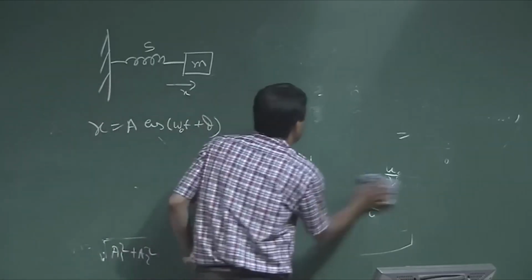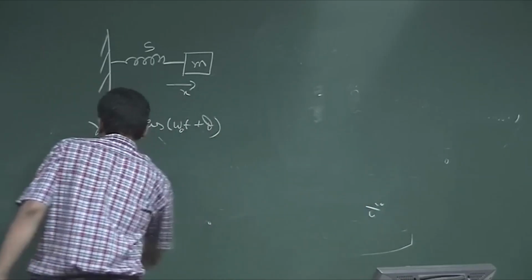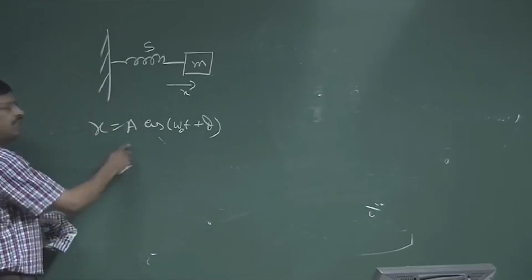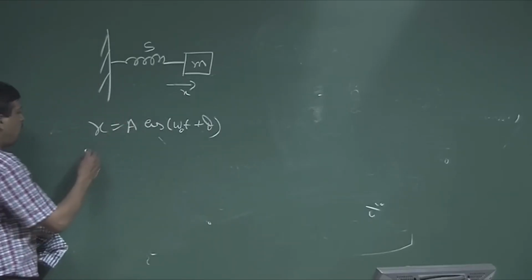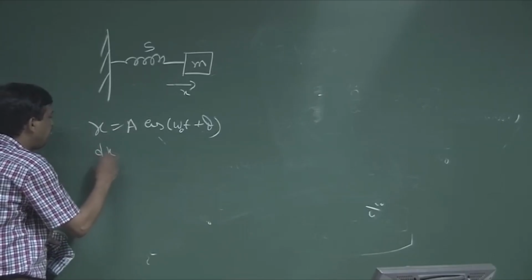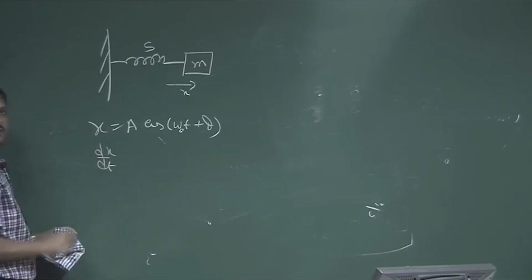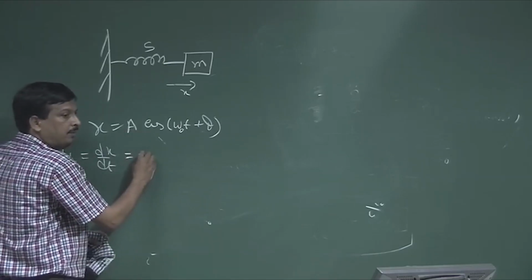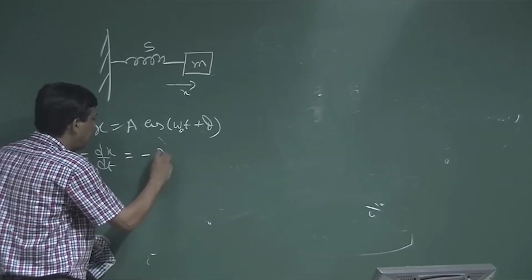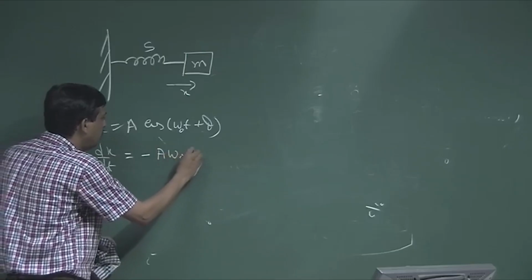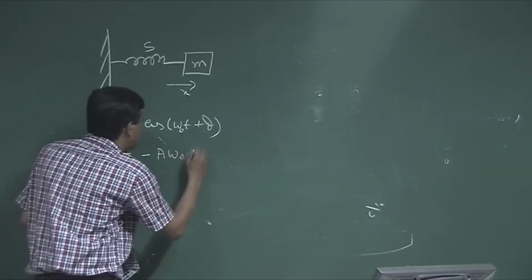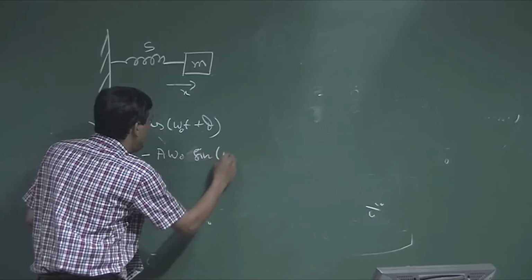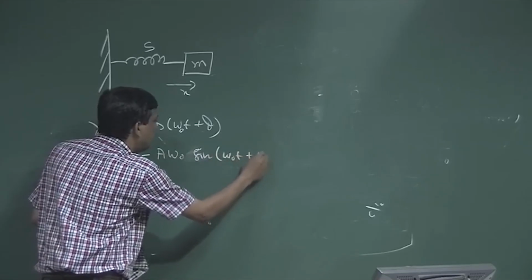Now, this is the x, then what is u? I will use this thing later on also. If I want to find out the u, it is nothing but dx by dt, so speed is minus a omega 0 sin omega 0 t plus phi.